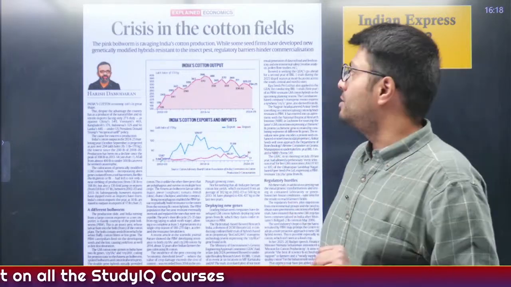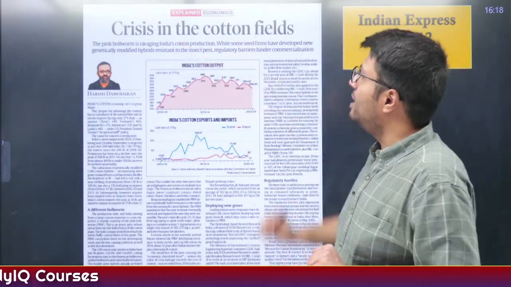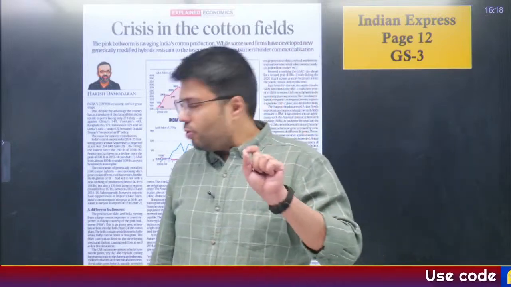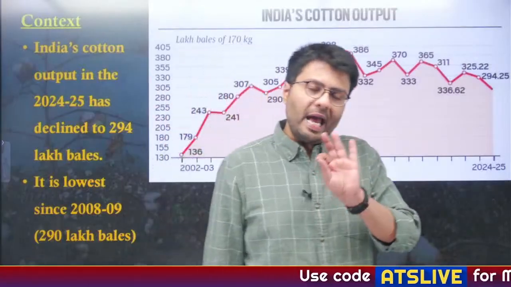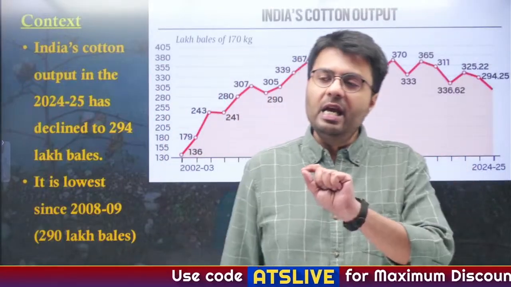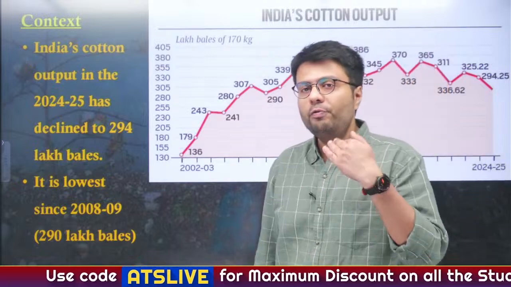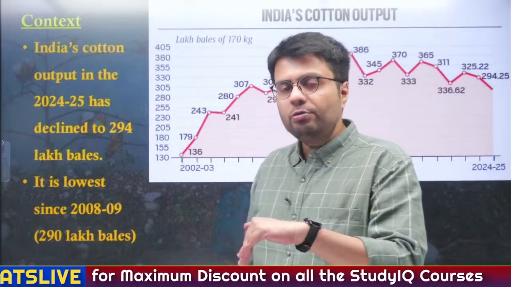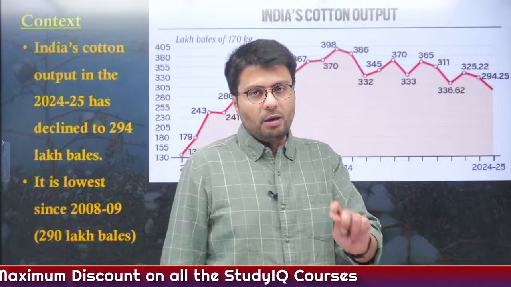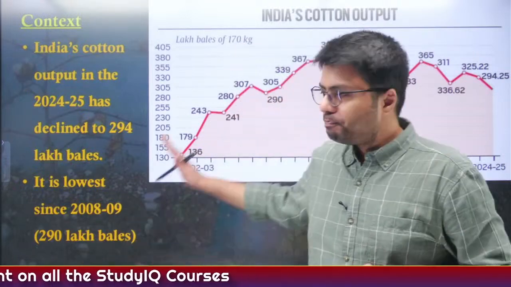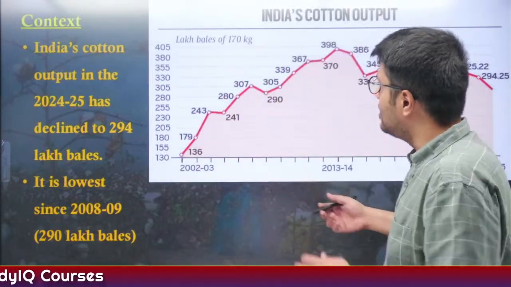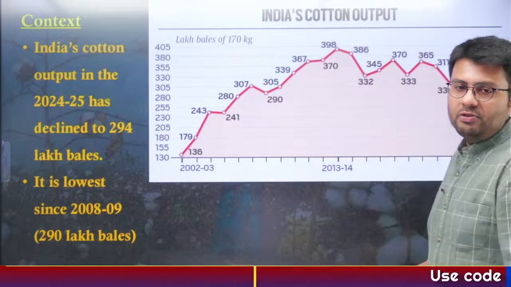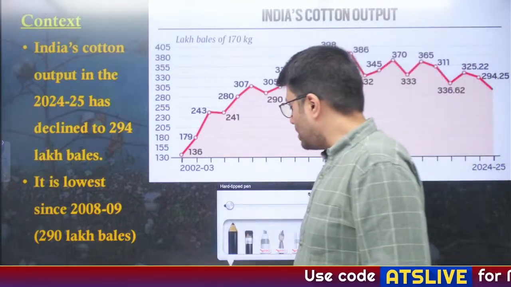Nevertheless, from UPSC's perspective, it talks about the crisis in the cotton fields. Now, I told you cotton is a major crop in India. Therefore, any production-related issue, any geographical condition which may increase or reduce the cultivation or yields of cotton becomes important from our exam's perspective. This graph highlights the increase and eventual decrease in the production of cotton in India.